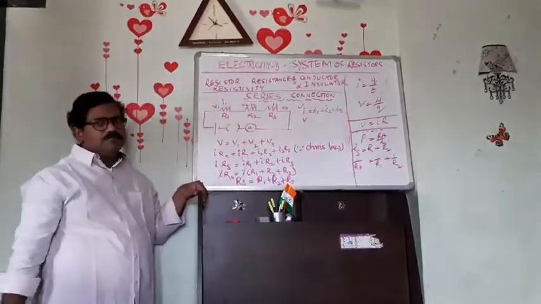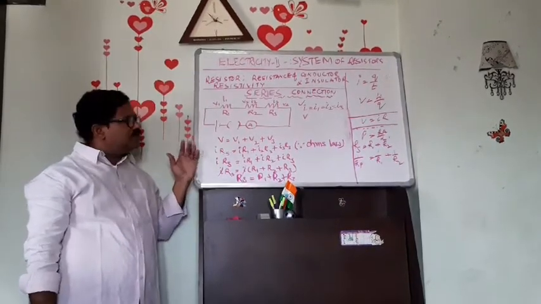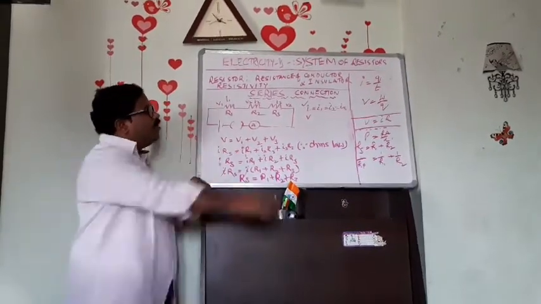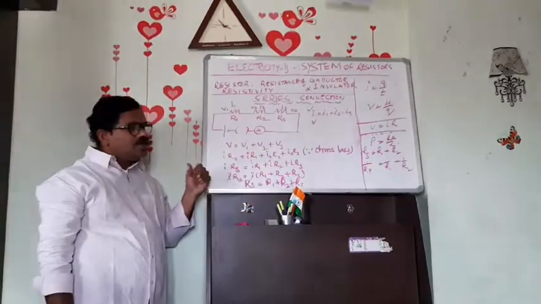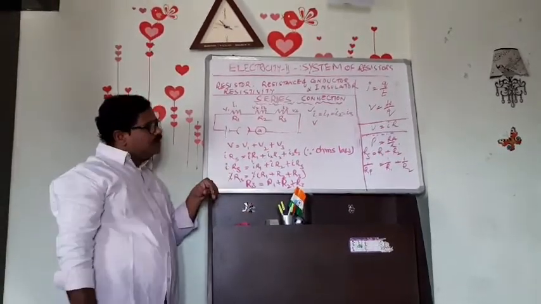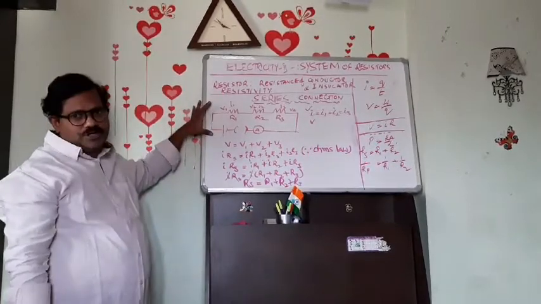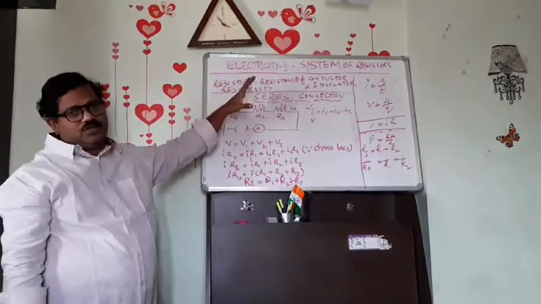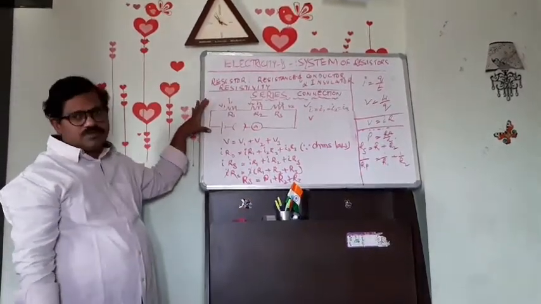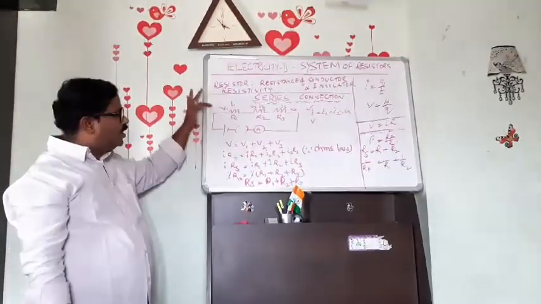Did you get it, children? This is one of the important topics, and then we'll go for parallel combination of resistors. These two are important. Sometimes they'll ask only for a diagram to draw: how can you connect three resistors in an electric circuit? Simple, for 3 marks. How are we connecting?